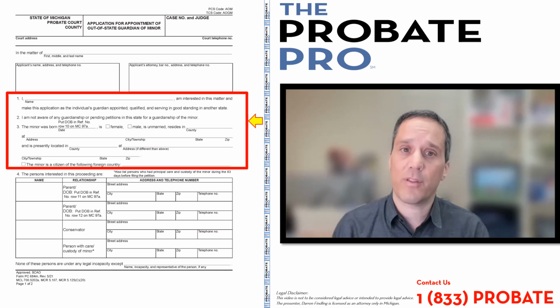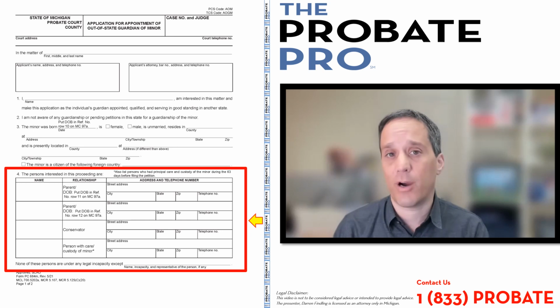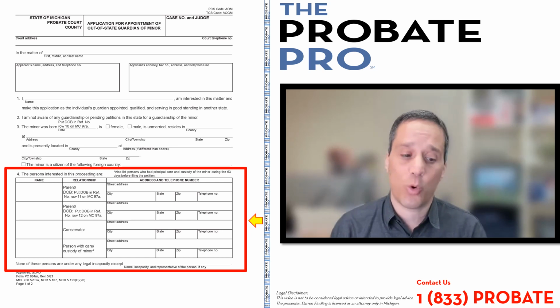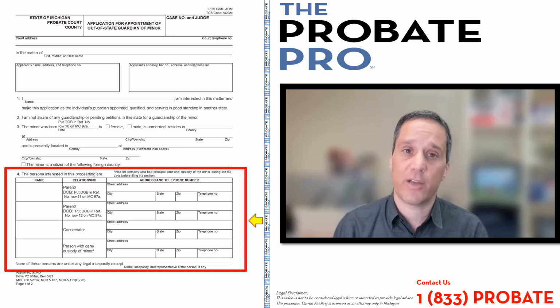It identifies whether the person's a female or male, and whether they're married, and which county, and then their present address. And then it also identifies whether they are a citizen of a foreign country. Section 4 is an identification of the names and addresses of the interested parties that are defined under statute and court rule. The court rule is MCR 5.125. It identifies who is entitled to notice of an application for the appointment of an out-of-state guardian. And in this particular case, it is the parents, as well as a conservator, as well as the person that has care or custody of the individual.